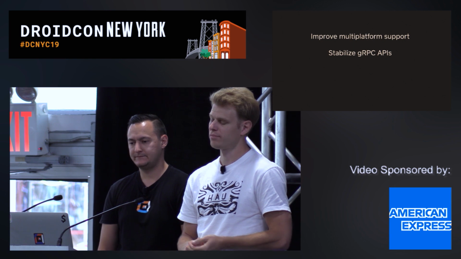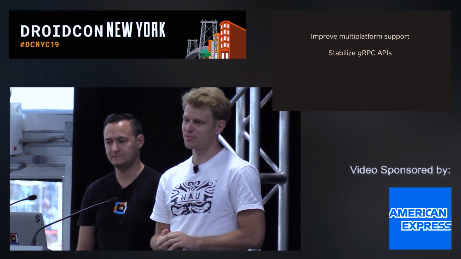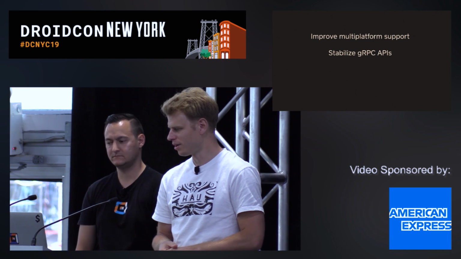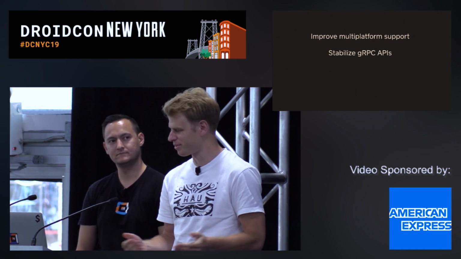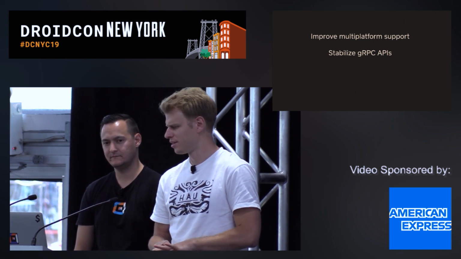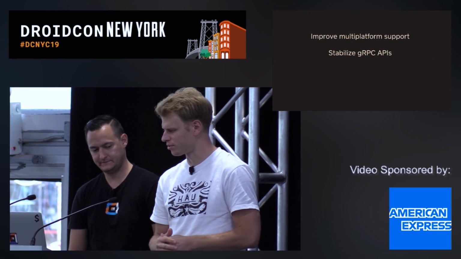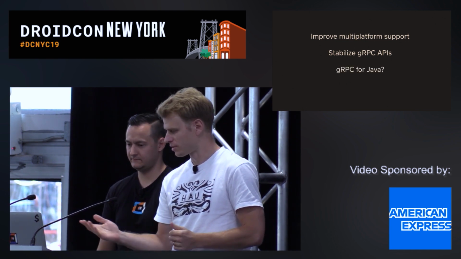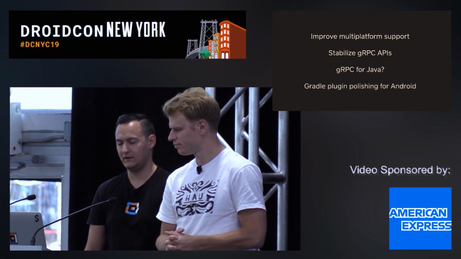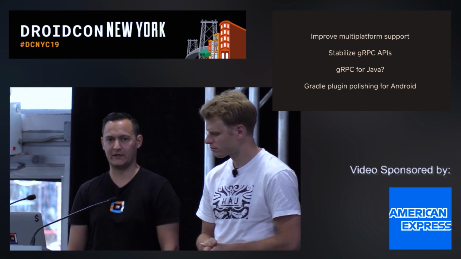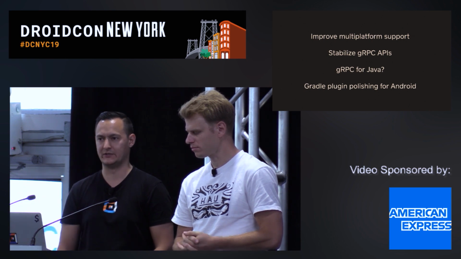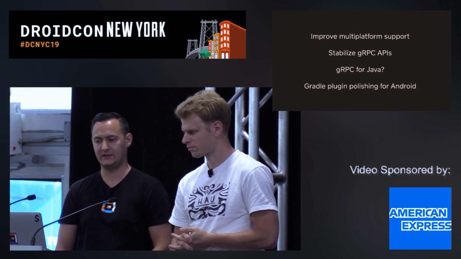Like, I think we should generate some Java interface, at least for the server, because servers are slow to migrate, maybe. I don't know. And there are a few things we want to polish around the dependencies. Yeah, and our Gradle plugin is almost ready. Still polishing some things specifically for Android, and soon it's going to be ready to go.